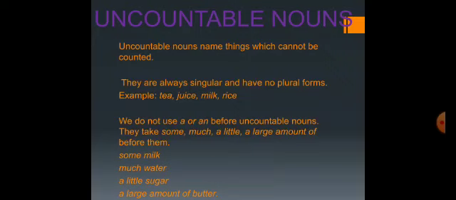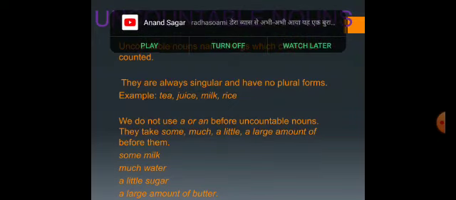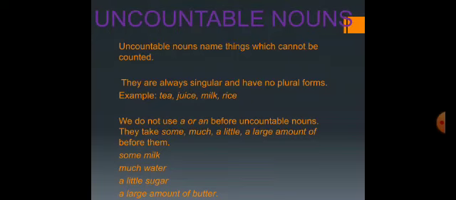So we can understand that all the nouns which can be counted are countable nouns, whereas all the nouns which cannot be counted are known as uncountable nouns. Countable nouns are always in singular and plural forms, whereas uncountable nouns are always singular and they do not have any plural form. We can use articles like a and the with countable nouns, whereas we do not use articles a or an before uncountable nouns.